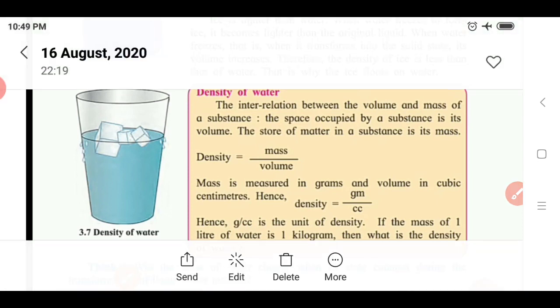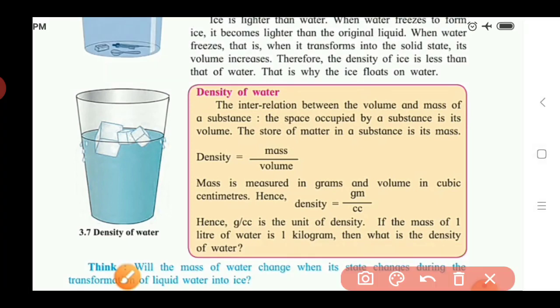Mass is, here I write down, mass is 1 kilogram, but here we have to take mass in grams. So if we convert 1 kilogram into grams, we know 1 kilogram is equal to 1000 grams. So here write down 1000. I write down here 1000 gram. And here, 1 liter is equal to how much cc? If we calculate this, what is the answer?